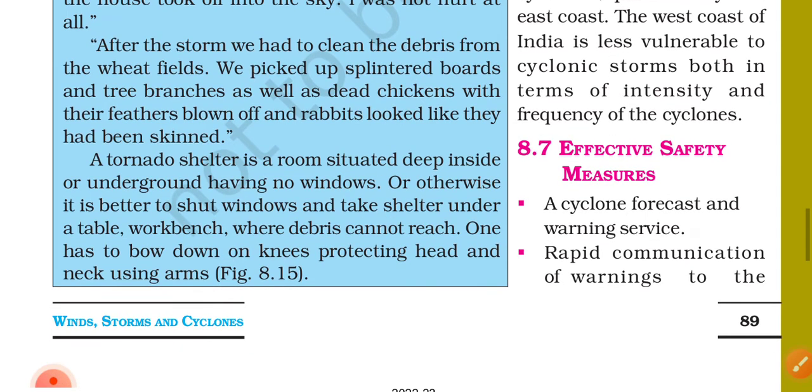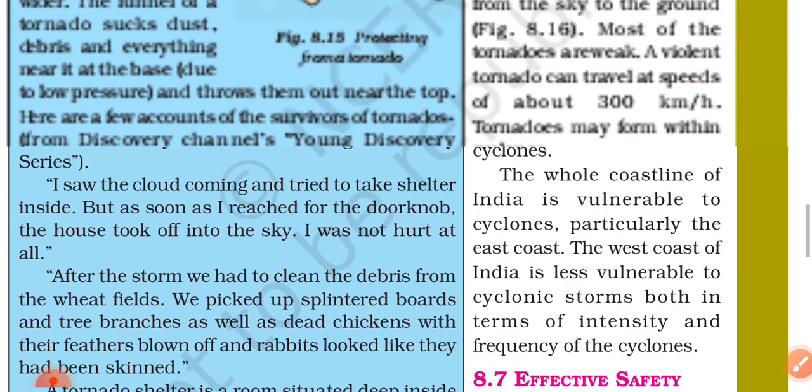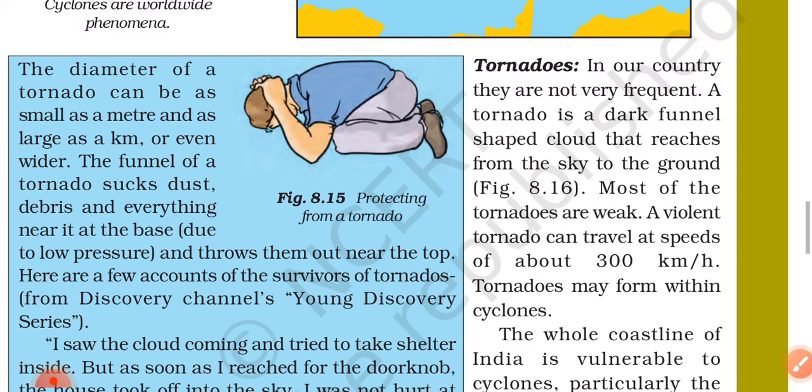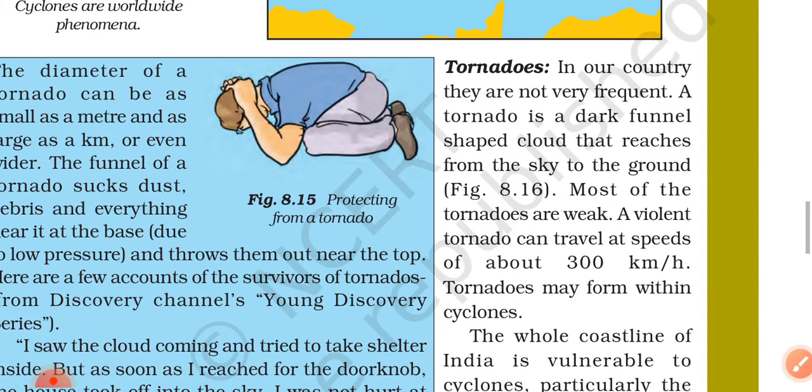A tornado shelter is a room situated deep inside or underground, having no windows. Otherwise, it is better to shut windows and take shelter under a table or workbench where debris cannot reach. One has to bow down on knees, protecting head and neck using arms. Figure 8.15. Protecting from a tornado. Tornado.